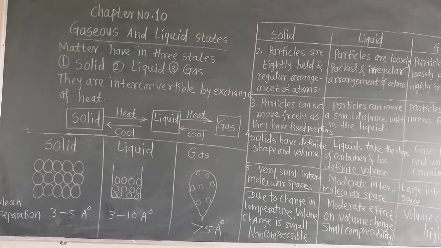If we heat the liquid water, it changes into the vapor state or gaseous form. And if we condense those vapors, condense means after cooling the water vapors, they condense and come into the liquid form again. And again the liquid on cooling converts into the solid form. In this way, these three states are interconvertible by exchange of heat.